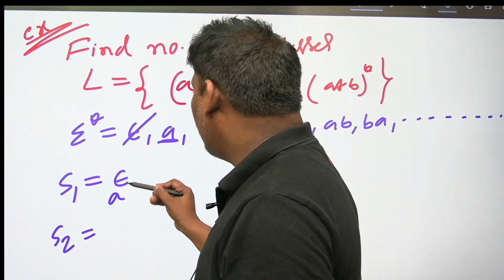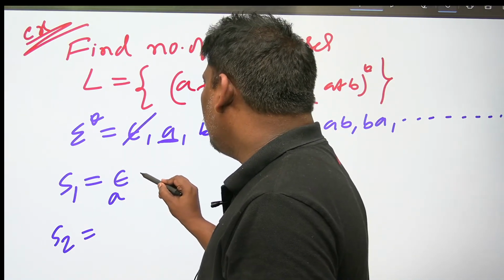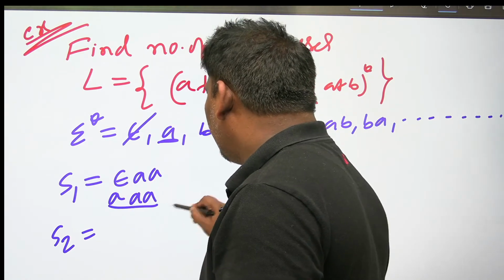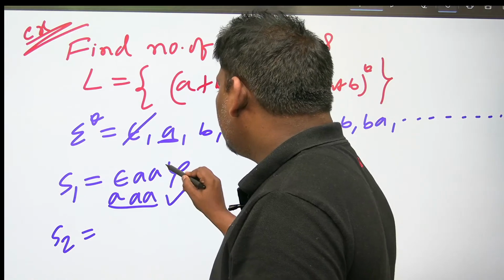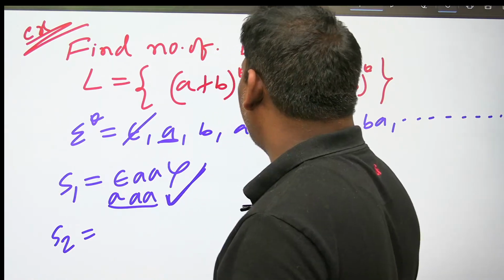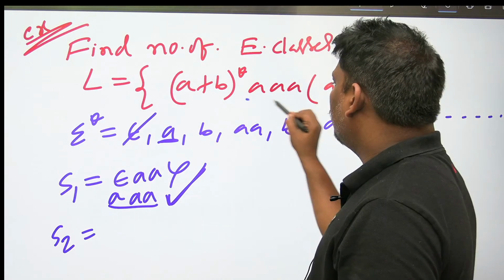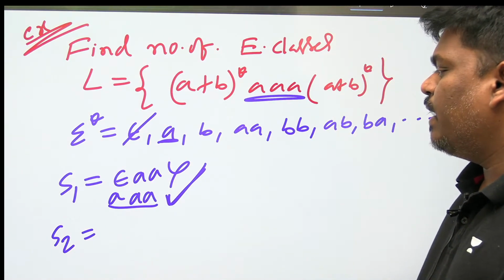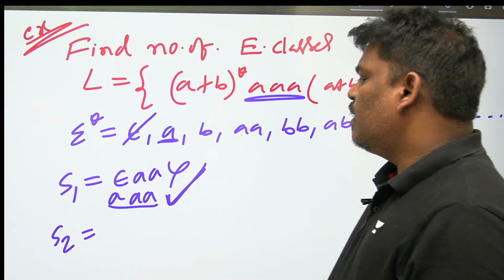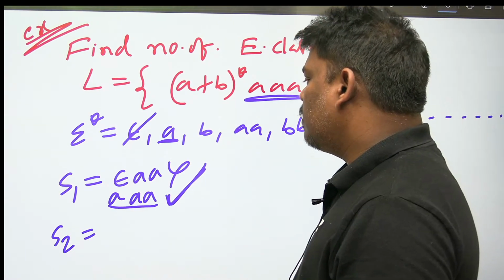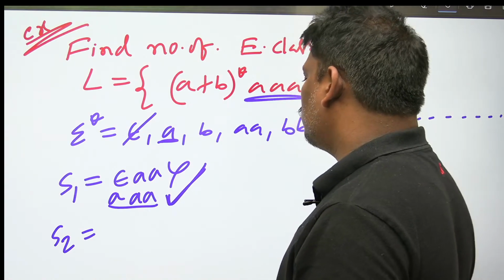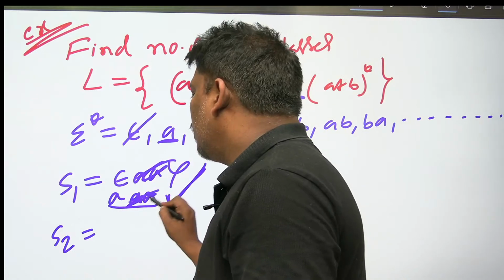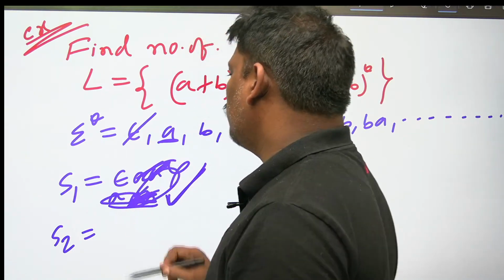Let's try one small thing. Listen everyone now. If I add double A for both, A becomes triple A, and epsilon becomes double A. So double A does not belong to L, while triple A belongs to L because our language contains triple A as a substring. So for A, by adding double A on the right side, triple A belongs to L, but epsilon concatenated with double A does not belong to L. So they both do not belong to the same equivalence class.